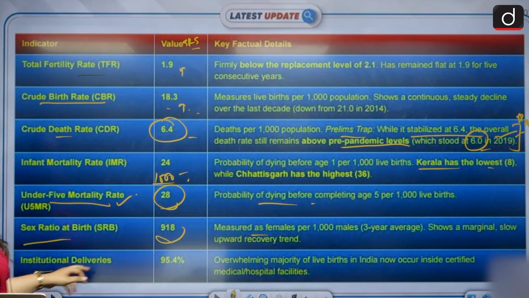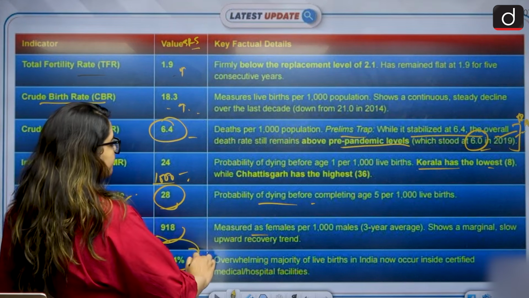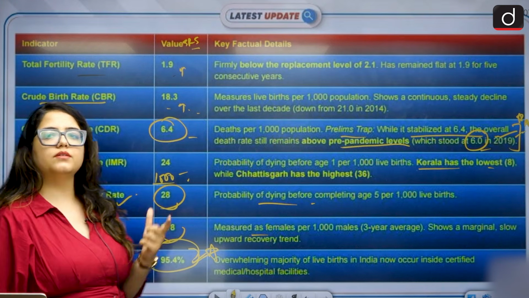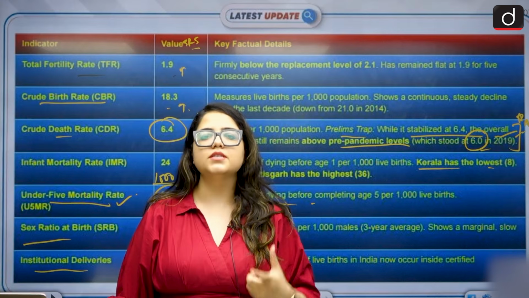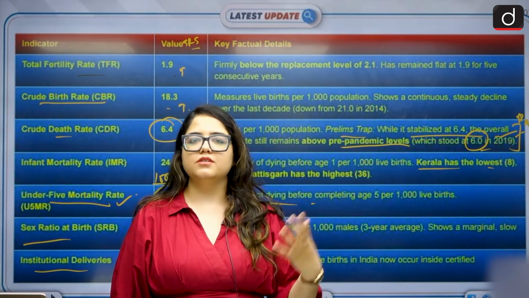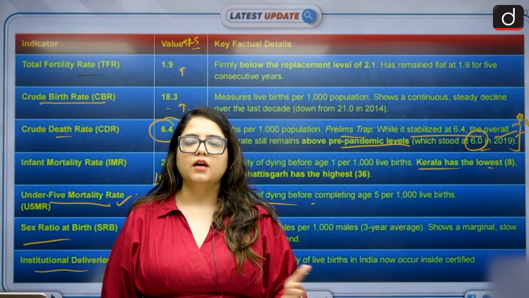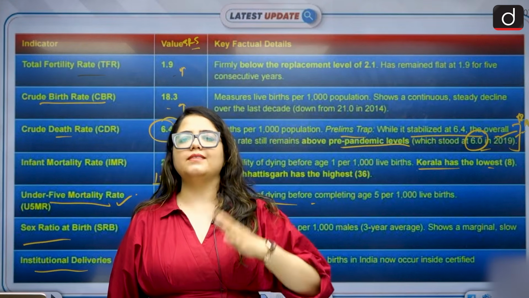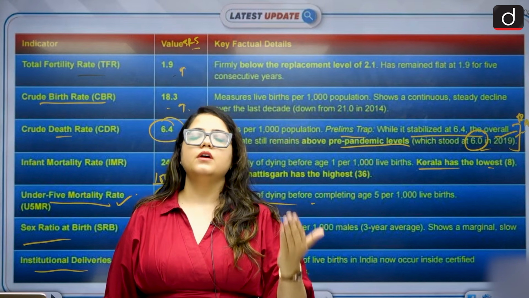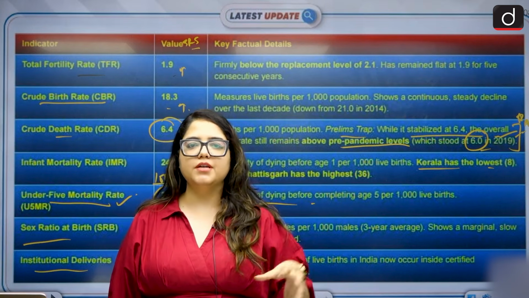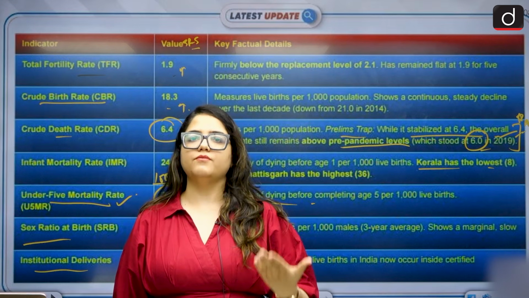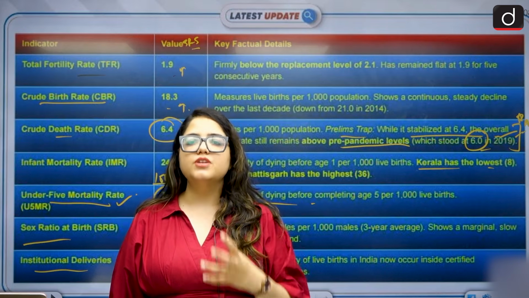Please remember that. Institutional deliveries, 95.4. This is an overwhelming response because now most of the children are being born in the hospitals in a sterilized environment rather than being born in the backyard of the house with some ladies and towel sheets and water and whatnot, right? So we are improving that condition. I'm not saying that was bad. It is bad now because of lack of sanitation, lack of facilities, the climate change that is happening. Along with that, the rise in the diseases and environment, right? So that has changed now.